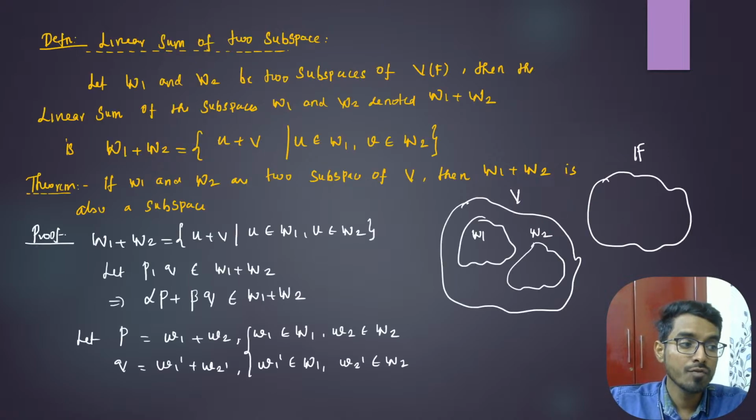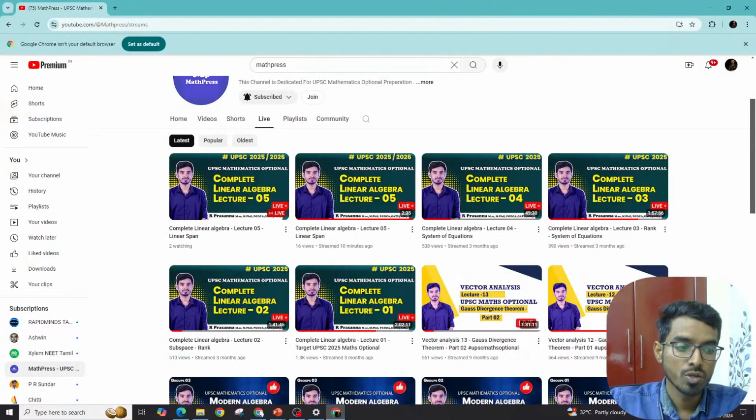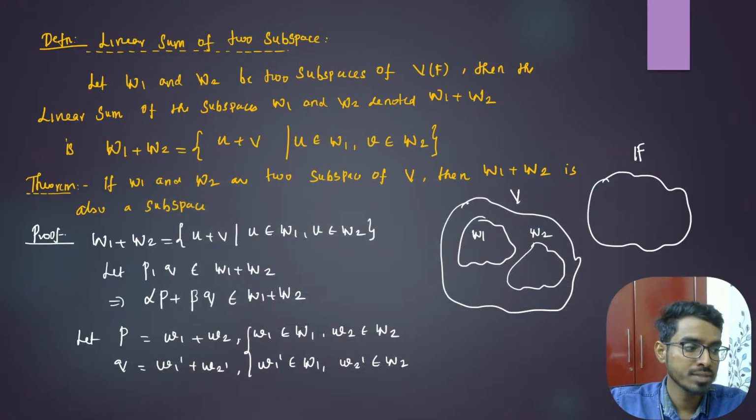Union of two subspaces is not a subspace, but sum of two subspaces is a subspace, right? Sum of two subspaces is a subspace. Okay.